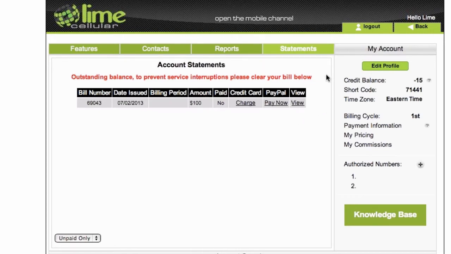Now, this is what your advertiser will see when they have an open bill. Outstanding balance: to prevent service interruption. That gives them a warning of what's going to happen if they keep it this way, because then the freeze will come. To prevent service interruption, please clear your bill below. Now they have two options in my case, because I have the Authorize.net integration, so they can click charge and charge their credit card on file. Or they can click pay now and be redirected to PayPal to pay that invoice.